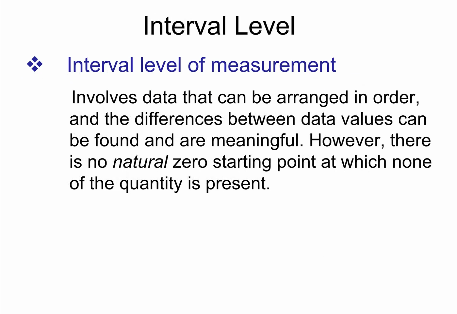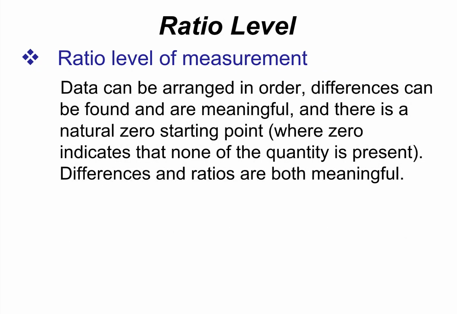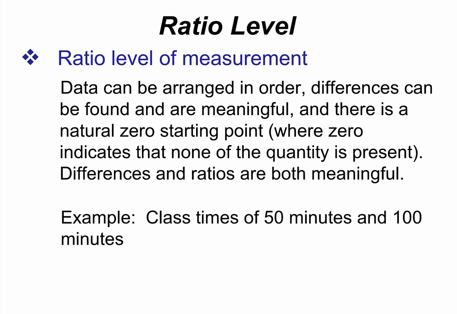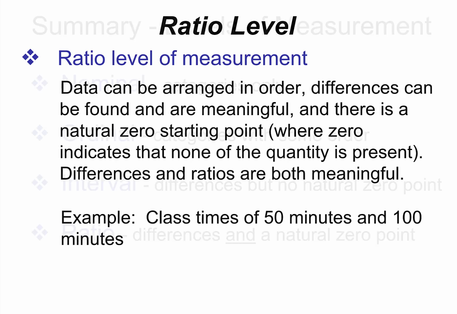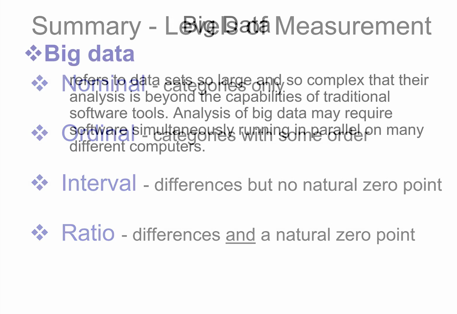Interval, data can be arranged in order and the differences between the data values are meaningful, but there's no natural zero. So things like years. And then finally, ratio. We can put things in order, differences can be found and are meaningful, and there's a natural zero starting point. So things like time, like weight, we could say one thing weighs twice as much as another thing. So there's a summary of the 4 levels of measurement.